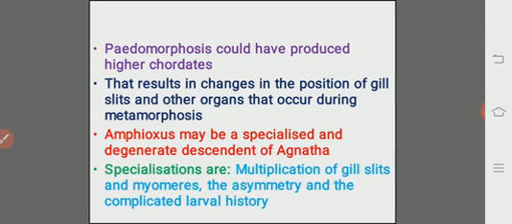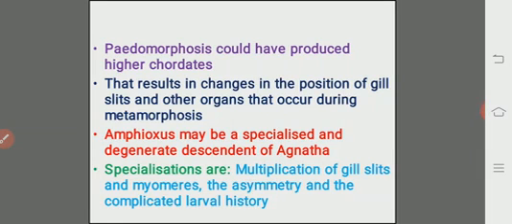So this pedomorphosis results in changes in the position of gill slits and other organs that occur during the metamorphosis. So they have indirect development, they show a free swimming larva while metamorphosis is going on. So there should be a change in the gill slits and the other organs.